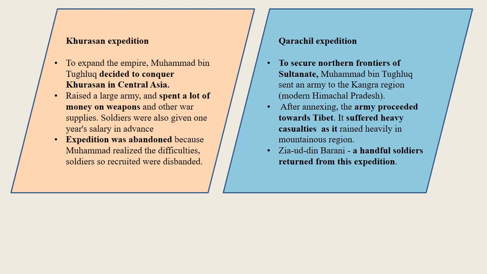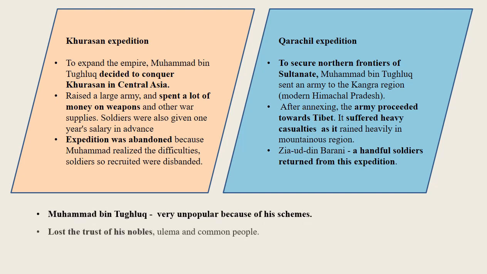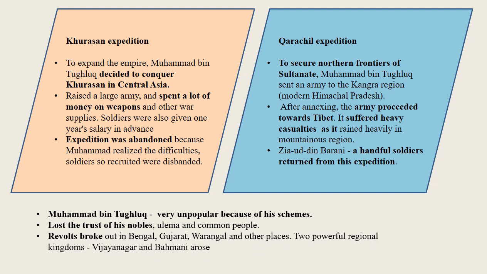Muhammad bin Tughlaq became very unpopular because of his schemes. He lost the trust of his nobles, the ulema, and the common people. Revolts broke out in Bengal, Gujarat, Warangal, and other places. Two powerful regional kingdoms, Vijayanagar and Bahmani, arose in South India and Deccan respectively. Muhammad bin Tughlaq lost control of his empire. He died in 1351.